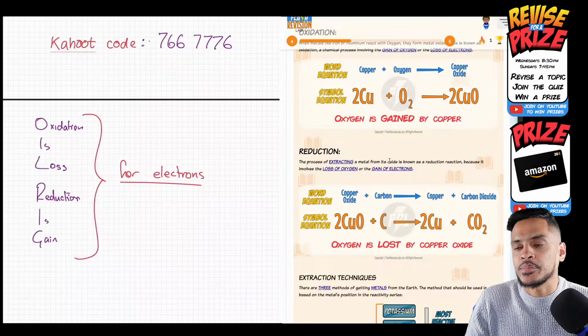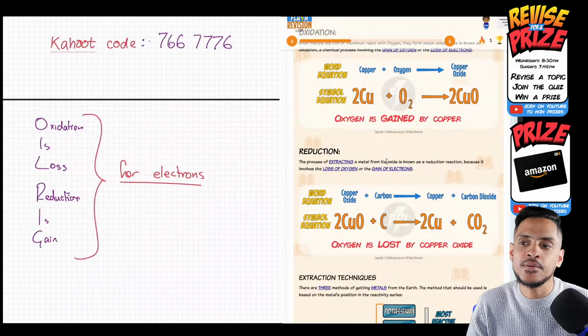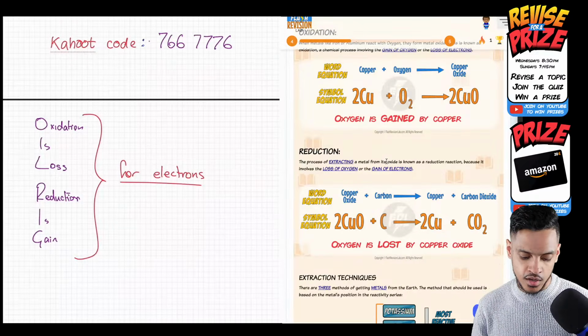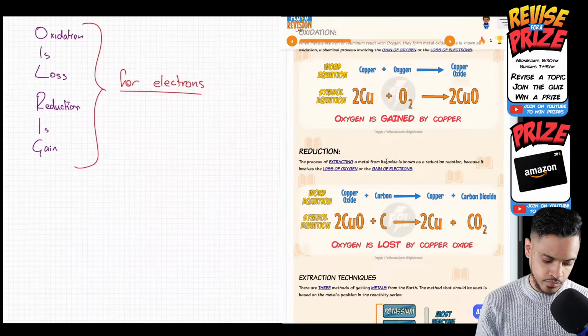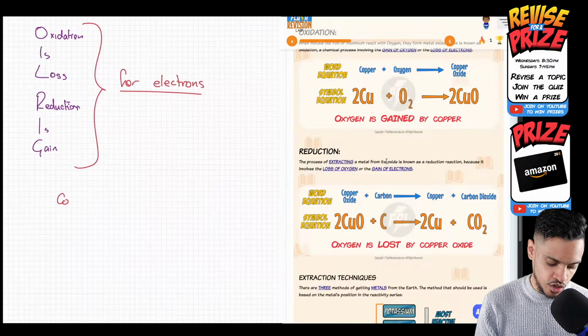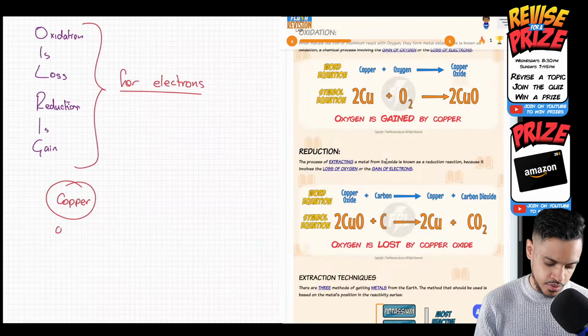Reduction. How do you reduce an ore? You use carbon. If you react carbon with oxygen, you get carbon dioxide. Imagine you've got copper oxide, so a copper bonded to oxygen.